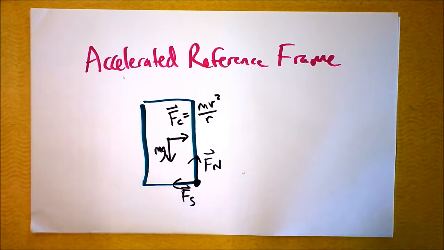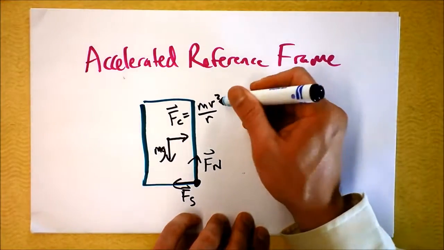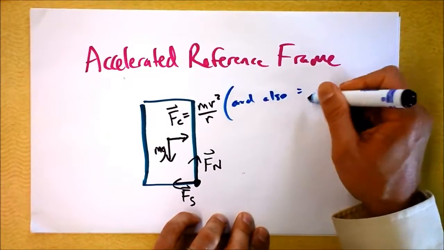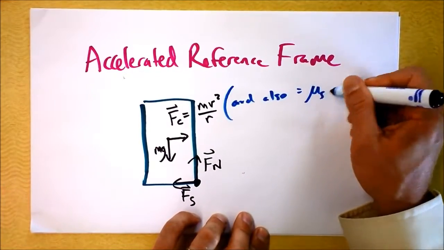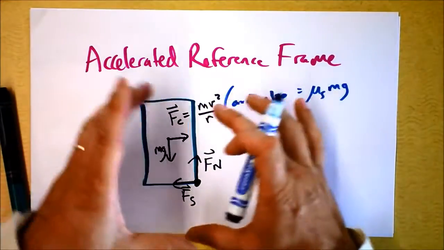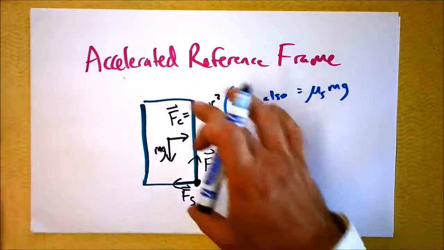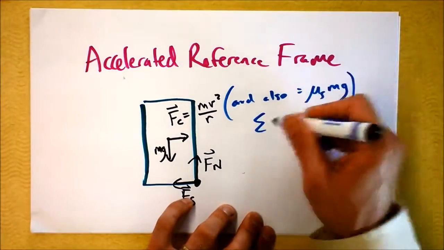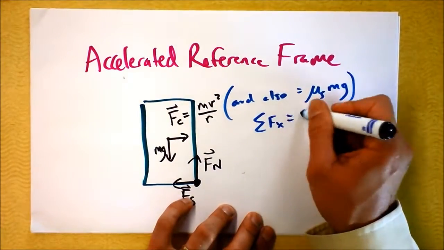Okay, so regarding the tip, what else do I know? It seems like I know that this is also equal to mu sub s times mg. Because it's f sub s, we're going to assume that we've got just enough force to keep this in equilibrium, and that means the net force in the x direction equals 0.